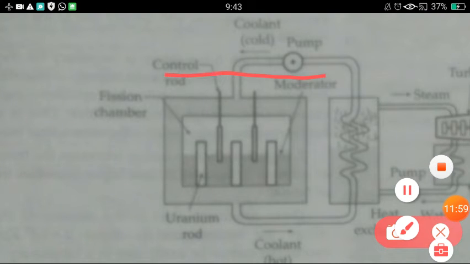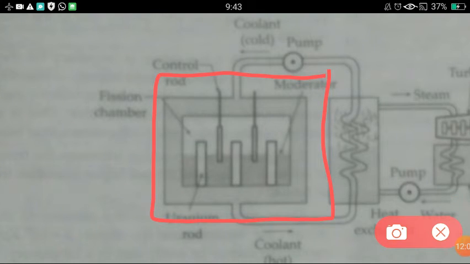This is our fission chamber. In the fission chamber, these three are the rods of uranium. This is called the fuel of this nuclear reactor. These rods are bombarded with neutrons, and because of that nuclear fission takes place and a very high amount of energy is released. We know that it is an uncontrollable reaction, so to control that we have control rods here.